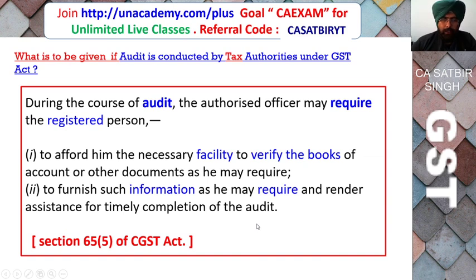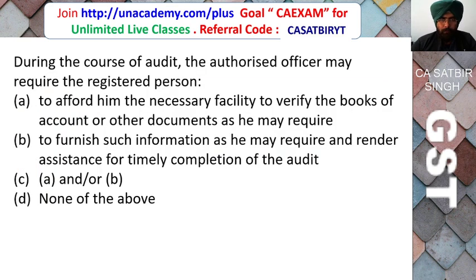If he requires any other information or assistance, it is the responsibility of the taxpayer to provide this information and assistance so that he can timely conduct his audit.